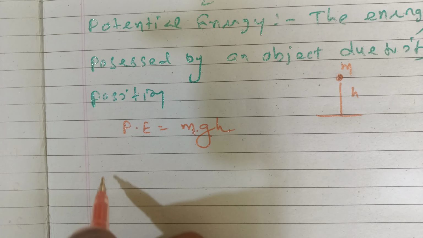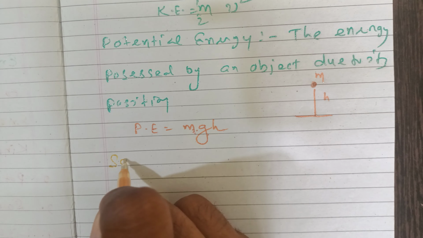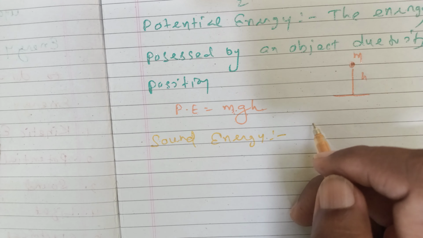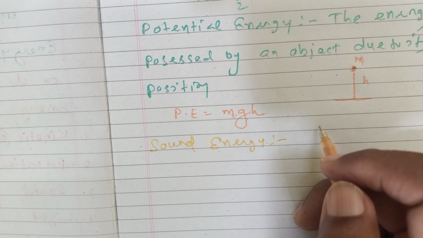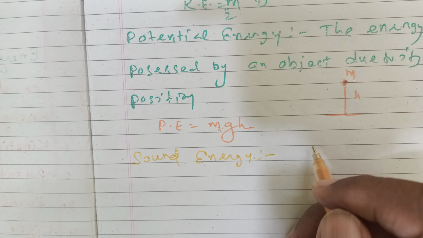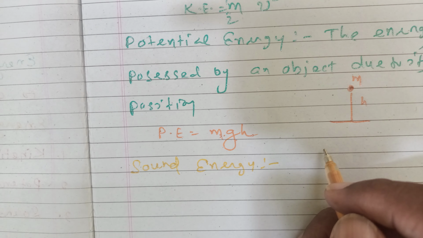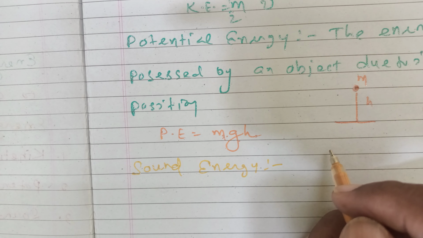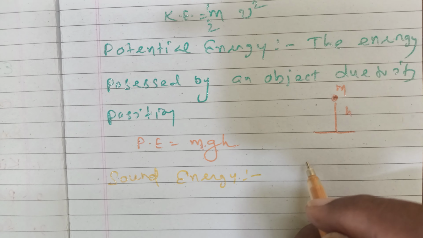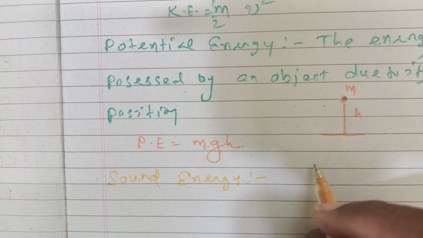What is sound energy then? Let us study about the sound energy. Sound energy is that form of energy which exists in the form of waves and, when incident upon our ears, produces the sensation of hearing. When a person speaks, the words produced by him are a form of energy which exists in the form of waves, and they strike our ears so that we can hear the sound.